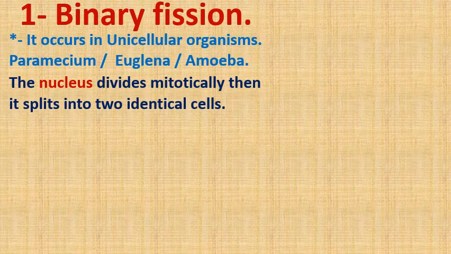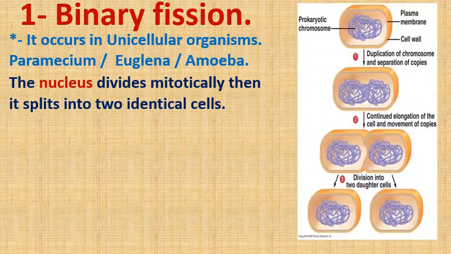What happens in binary fission? The nucleus divides mitotically, then the cell splits into 2 identical cells. Let's remember what is meant by mitotic division. The cell divides into 2 new cells, and each cell contains the diploid number of chromosomes. So here there is no change in the number of chromosomes.